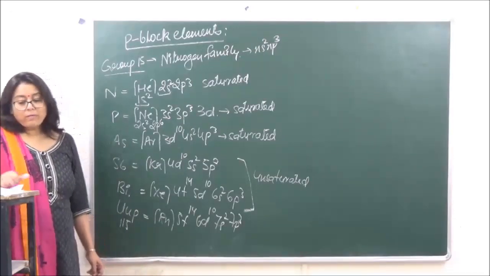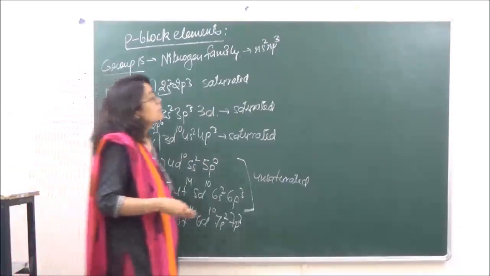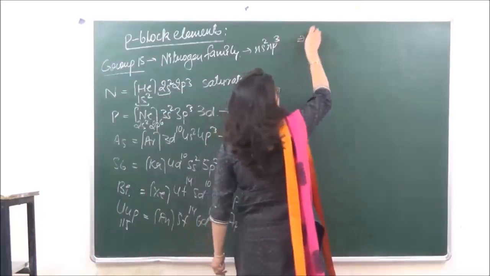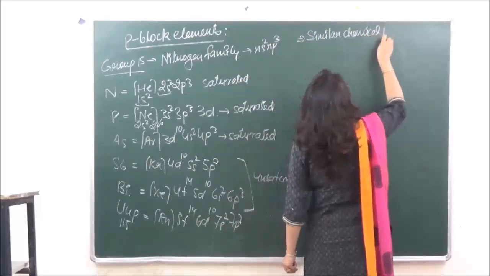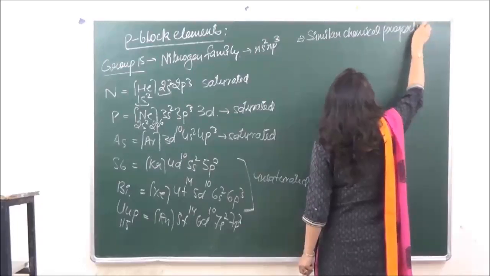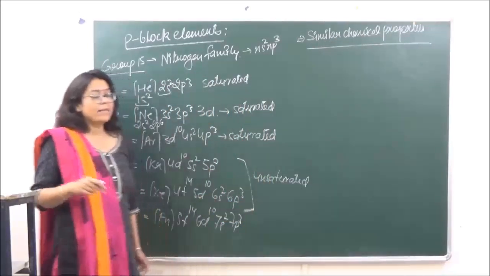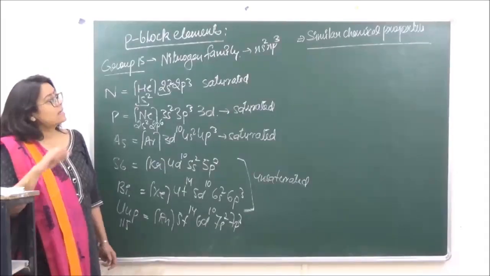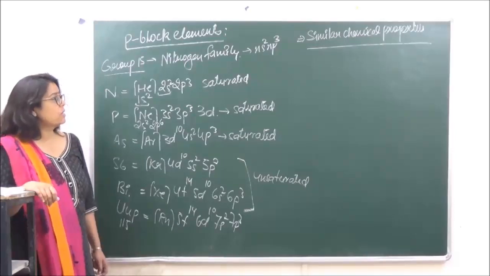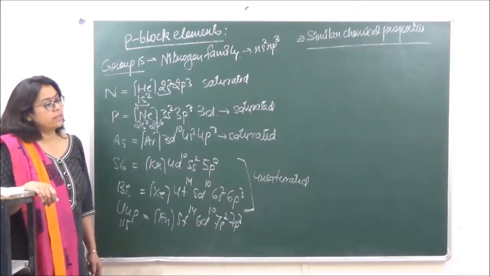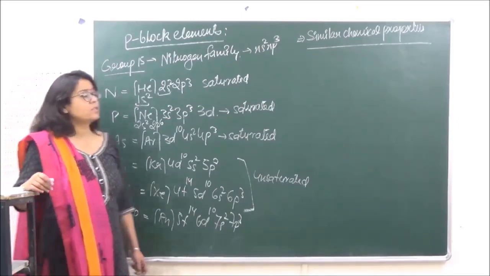Now when we are talking of properties, we say that the group has similar chemical properties. Why similar chemical properties? That is because they have the same electronic configuration in the valence shell. ठीक है? So the general electronic configuration in the valence shell is given by ns2np3.